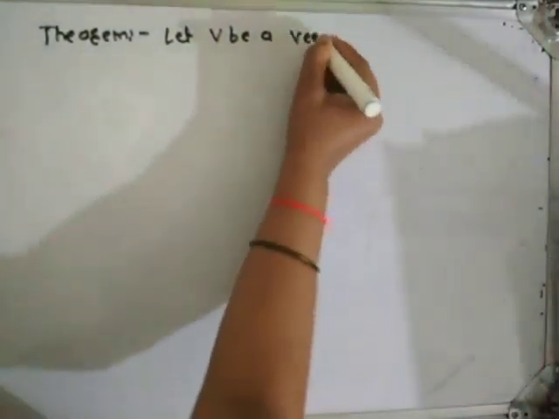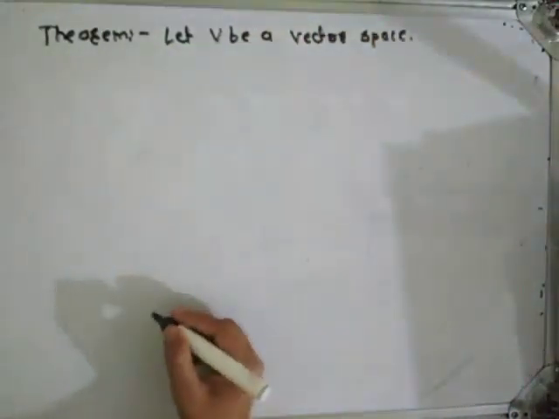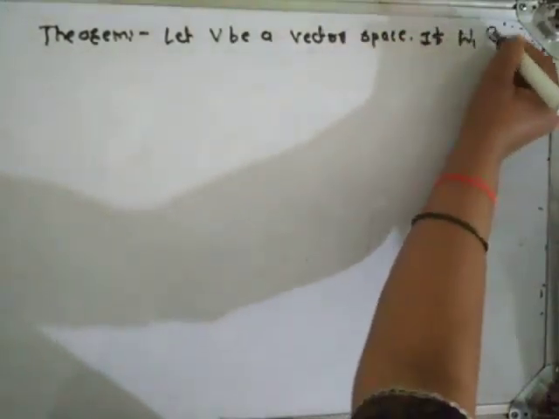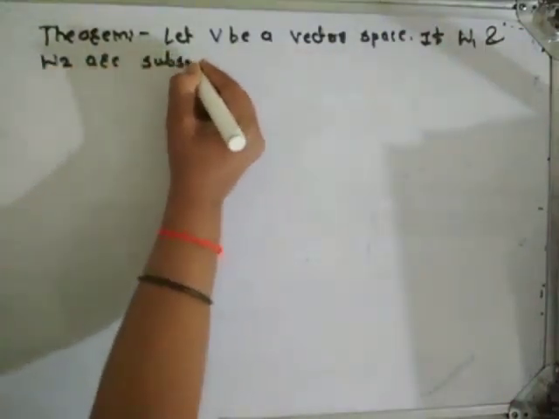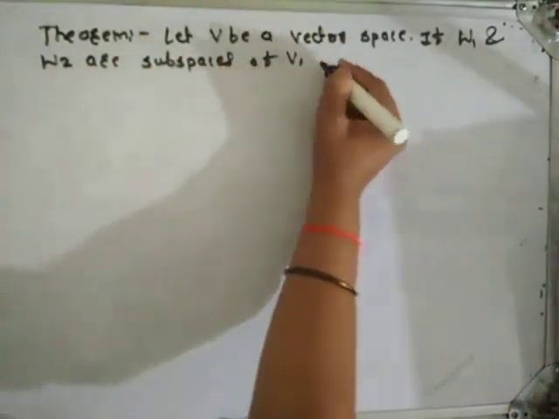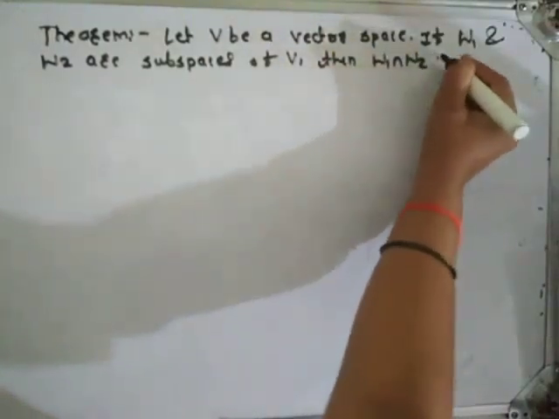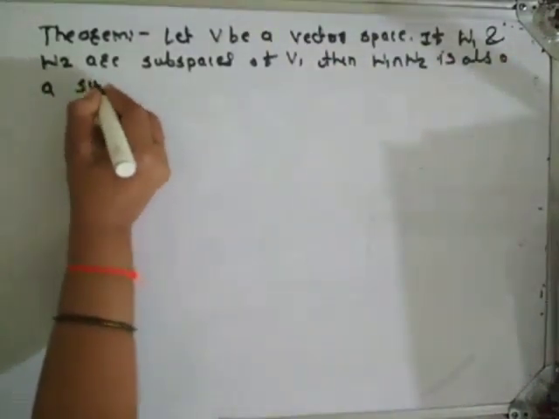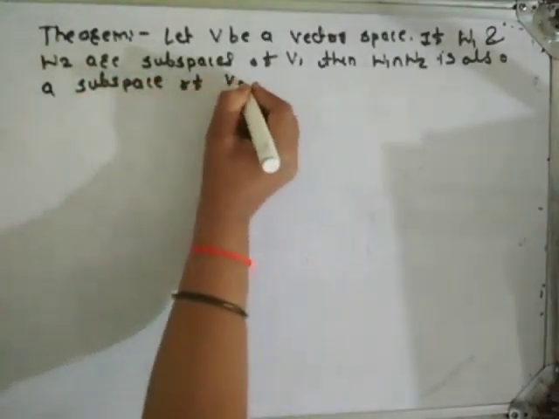If W1 and W2 are subspaces of V, then W1 intersection W2 is also a subspace of V. Okay.